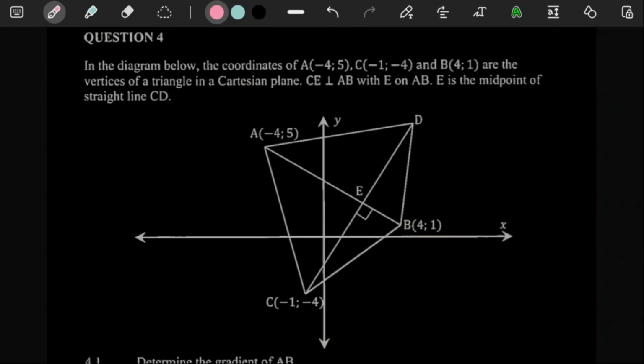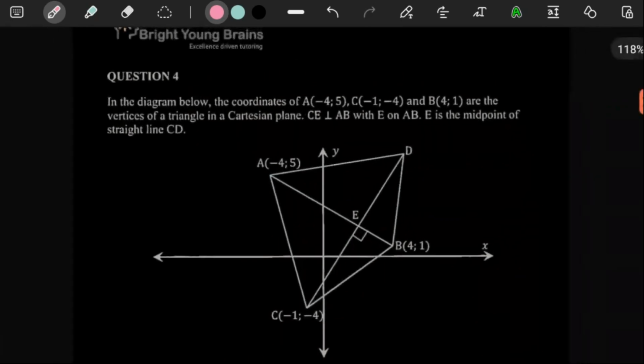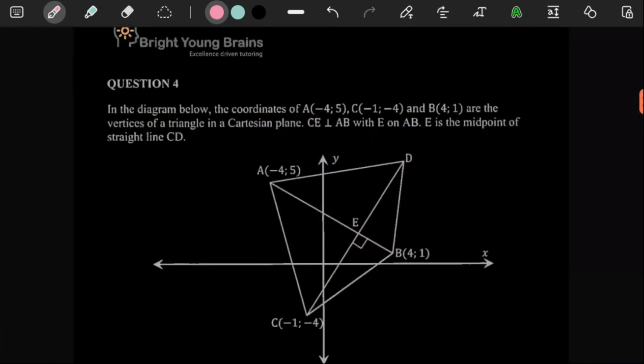So the first thing is, they say it here. In the diagram below, the coordinates A, where is A? So A is here. And then there's A, then there is C, and then there is B. They say these are the vertices of a triangle in the Cartesian plane.